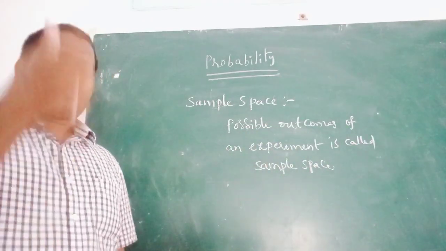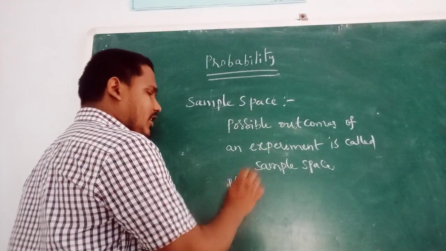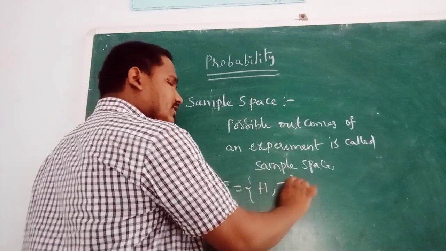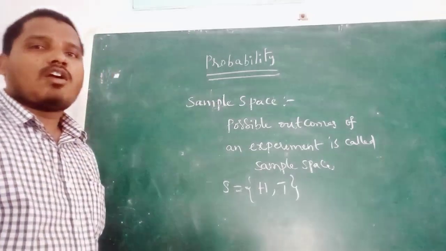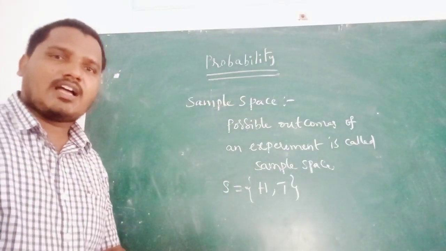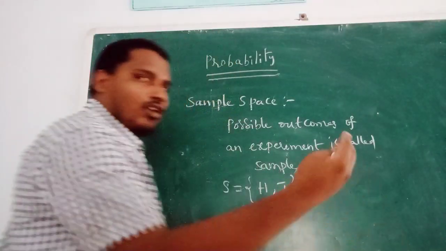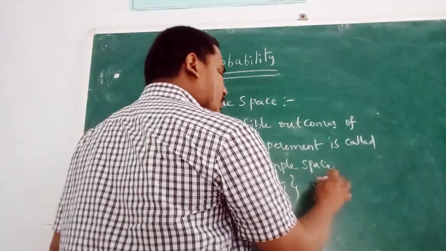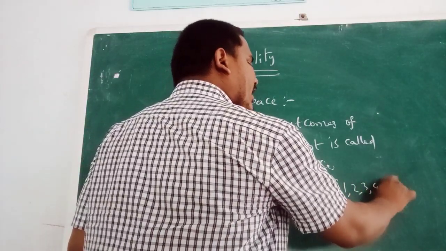Suppose you toss a coin, then the sample space is equal to head, tail. This is the sample space of tossing a coin. Next, if you roll one die, then the sample space is equal to 1, 2, 3, 4, 5, 6.